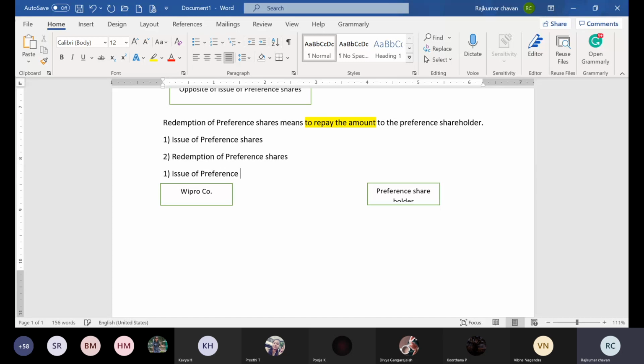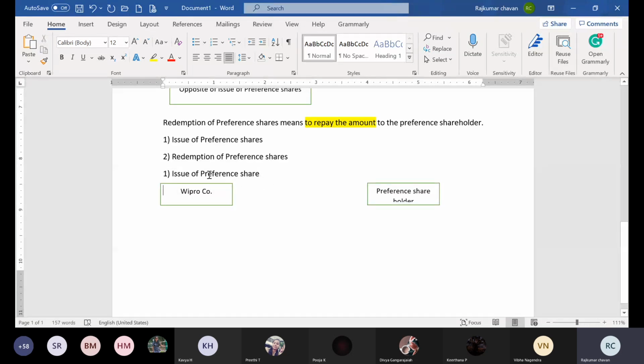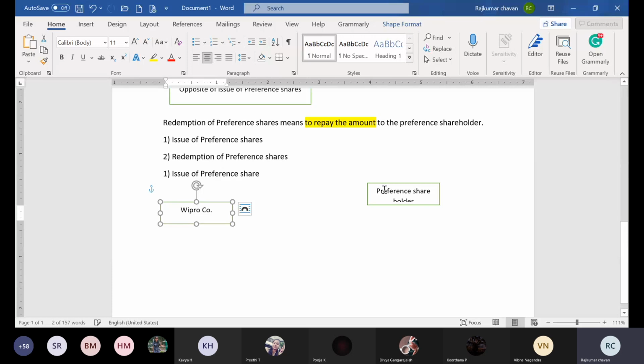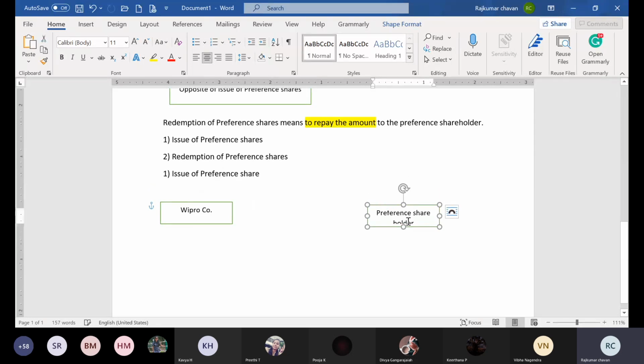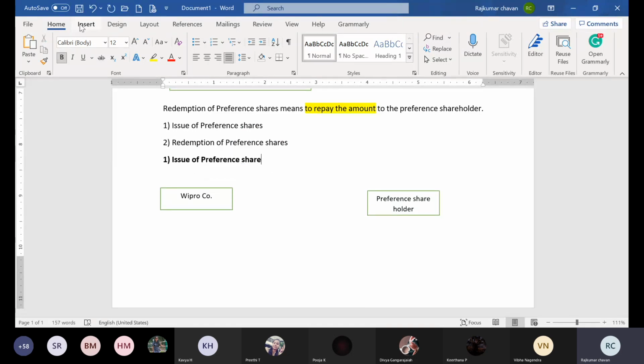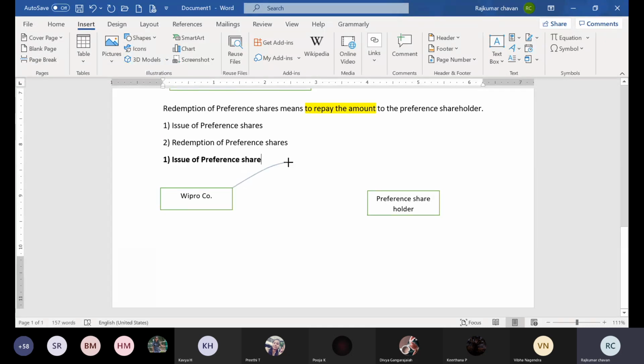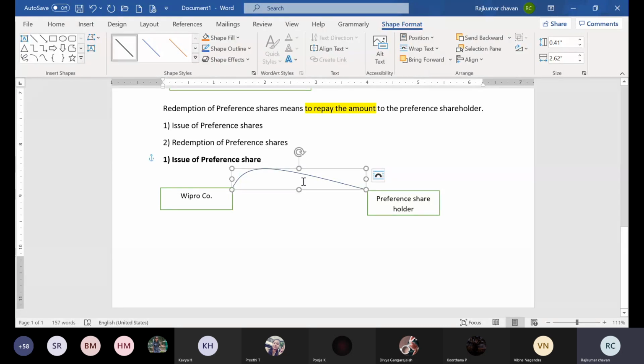First you should understand what happens in issue of preference share. So in issue of preference share, Wipro company will issue the shares to the preference shareholders.